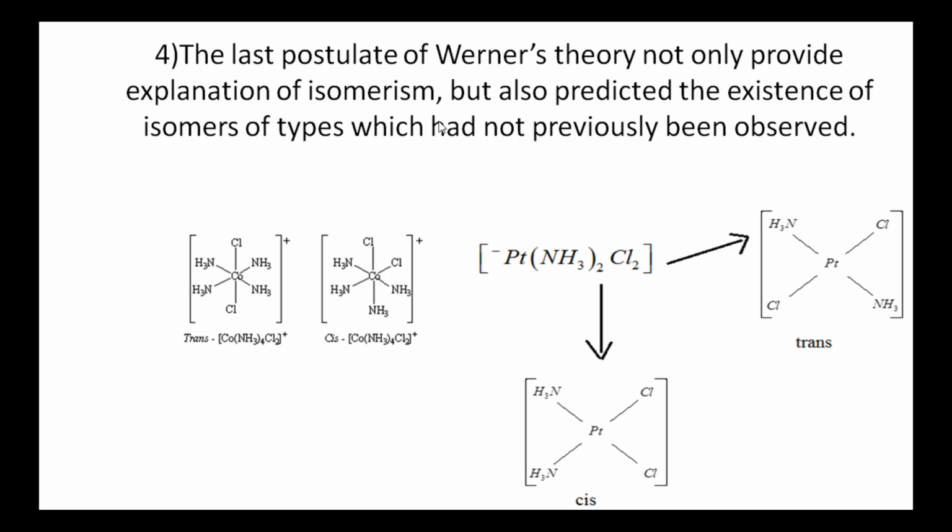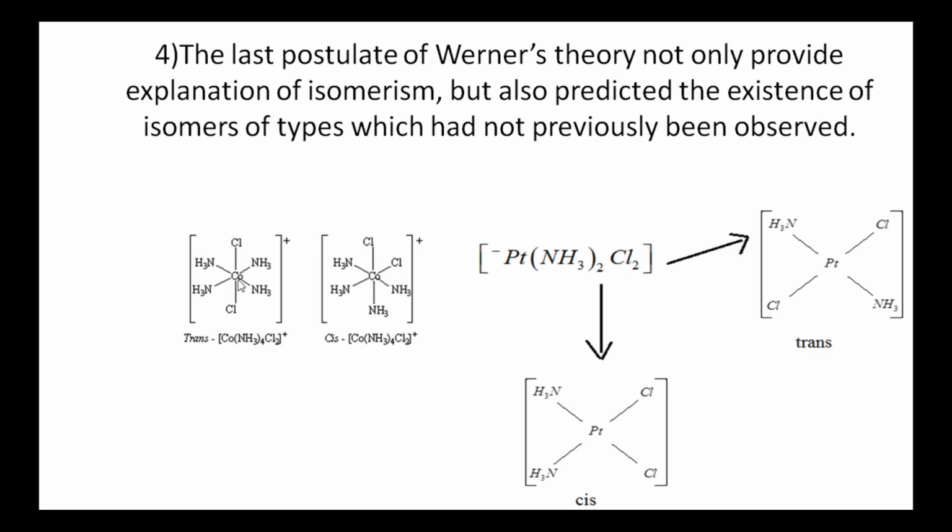We studied geometrical isomerism in organic compounds till now, but Werner's theory explains the existence of geometrical and optical isomerism in coordination compounds. For this, I am giving one example. I am taking the example of [Co(NH3)4Cl2]+. See this molecule. In this molecule, the two chloride ions are opposite to each other. In this complex, the two chloride ions are adjacent to each other.